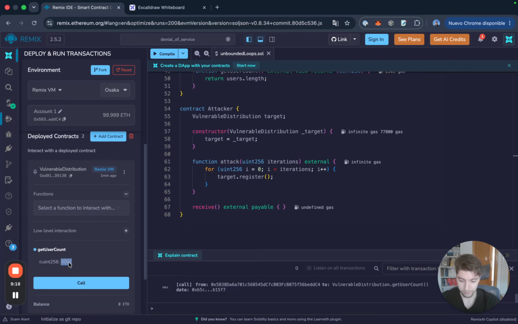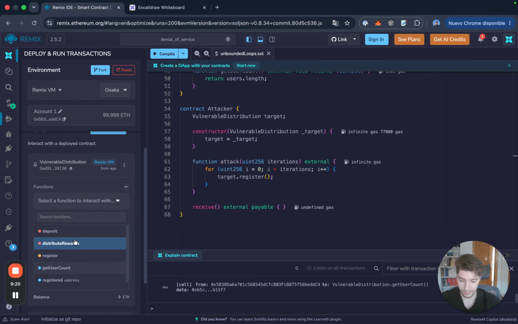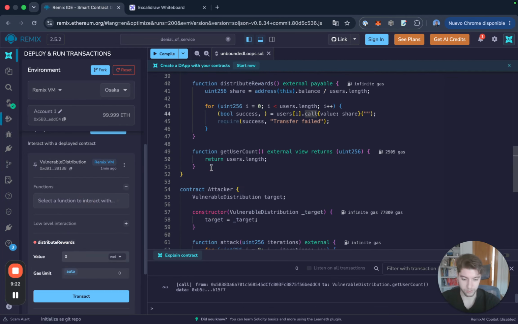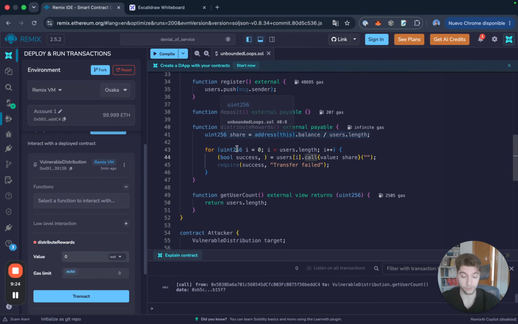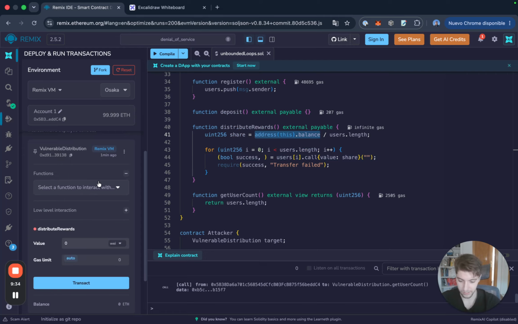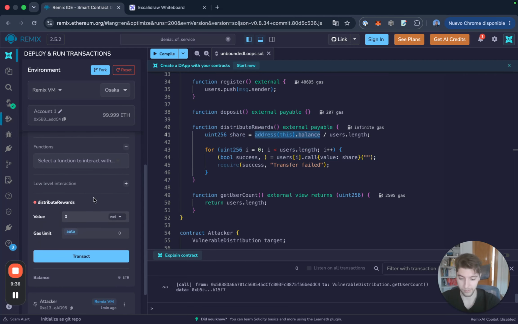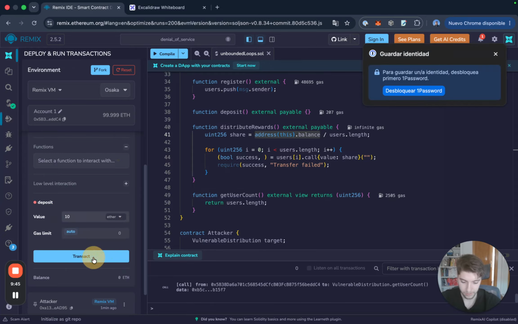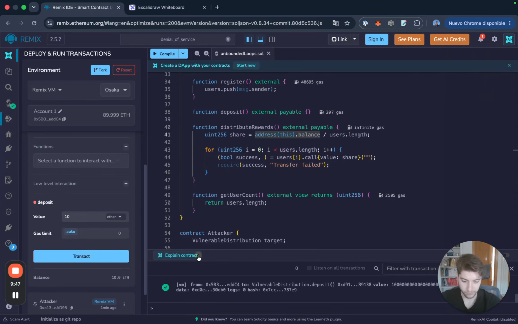But now what we're going to do is call the distribute rewards function, which is going to calculate a share based on the balance of the contract. Which, by the way, let's actually fund this contract, because right now we have 0 Ether in there. So let's deposit some Ether. With this account number 1, let's do 10 Ether. Okay, let me see that goes through. Perfect, that has gone through.